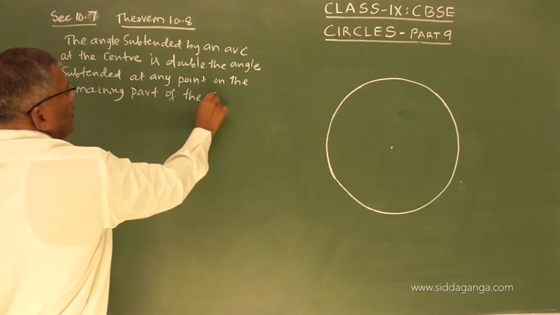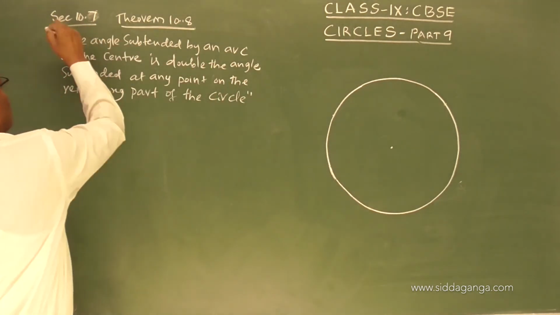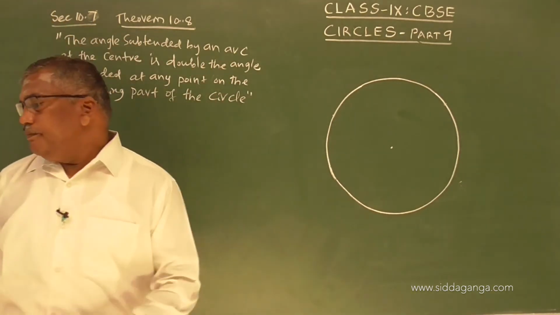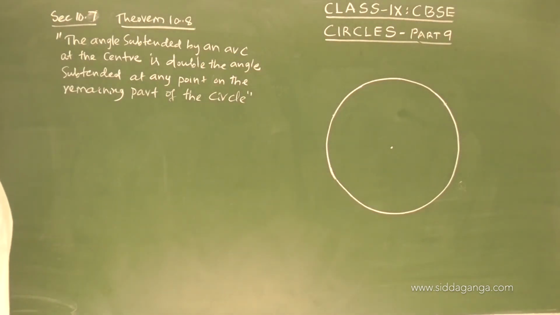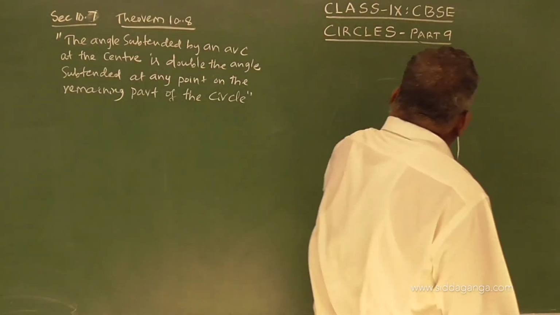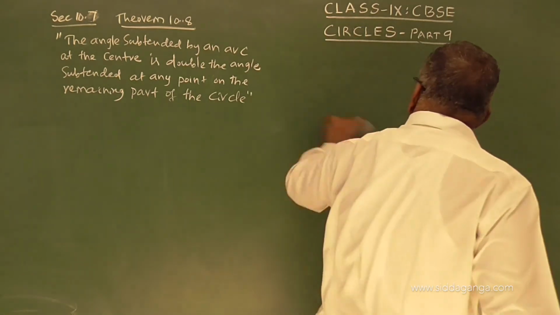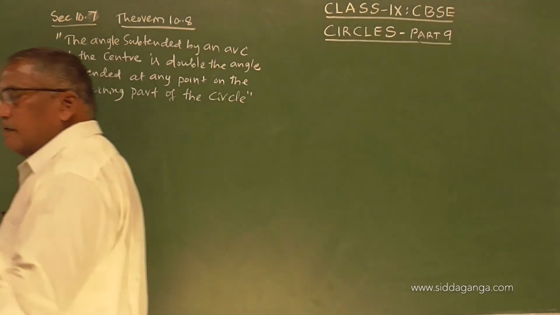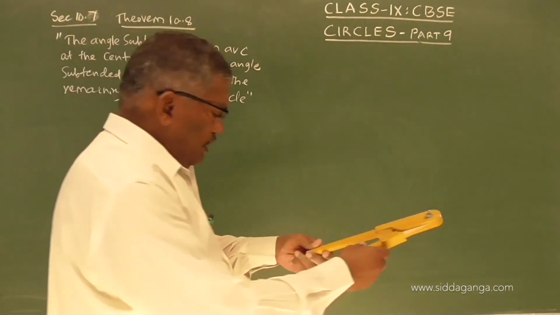So this theorem you have to understand. Now, for a better understanding, I will go for three diagrams here.